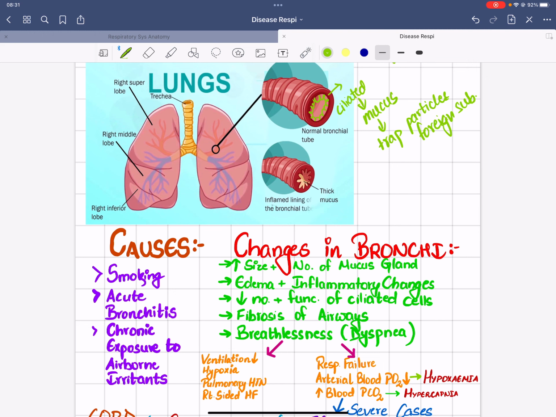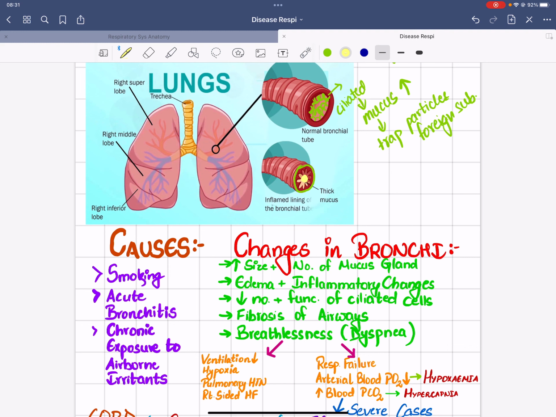So it helps in this. This is the main function of the bronchi and the ciliated mucous membrane in them. However, because of the infection and inflammation of the bronchi, that is bronchitis, the size and number of the mucus glands increases, meaning that they increase in size. Because of this, in this figure we can see that the size has increased, as a result of which the size of the airway tract has decreased.